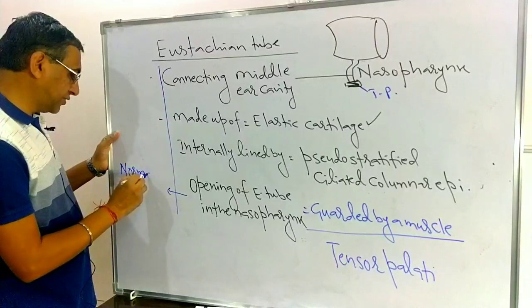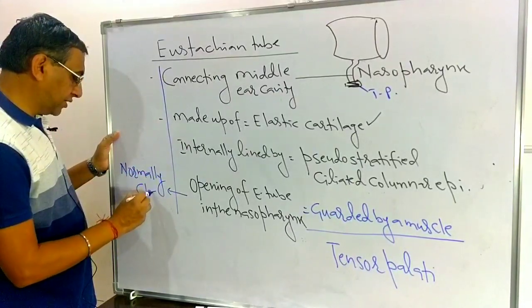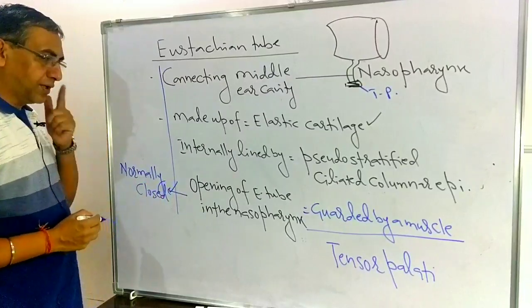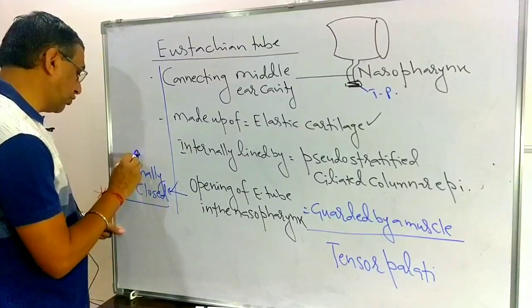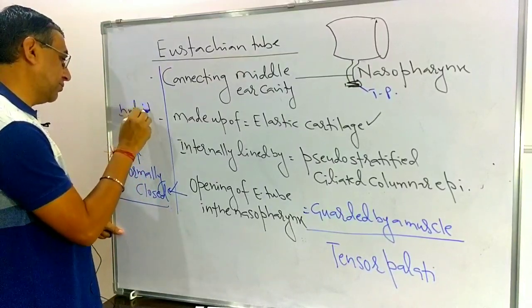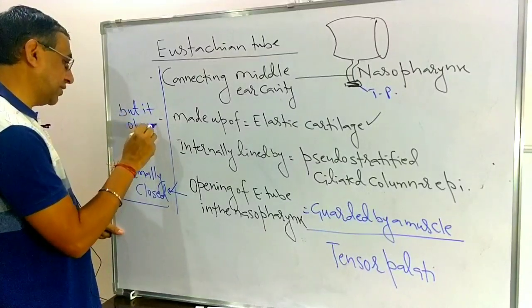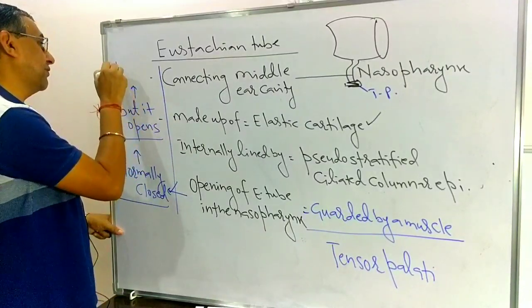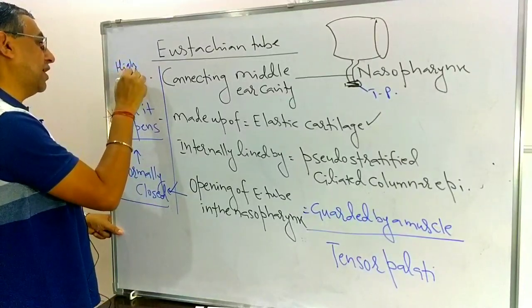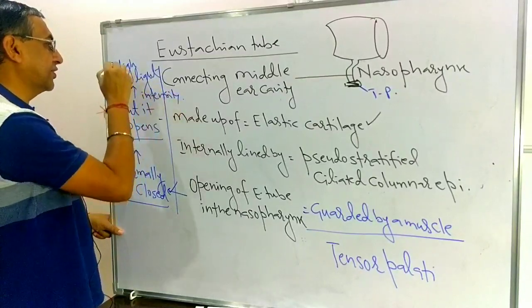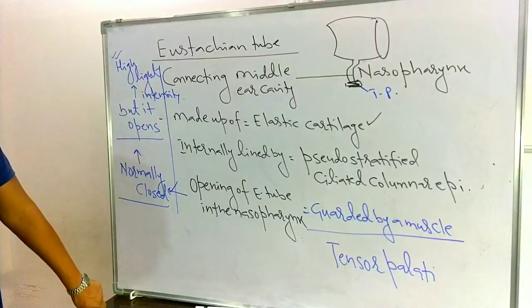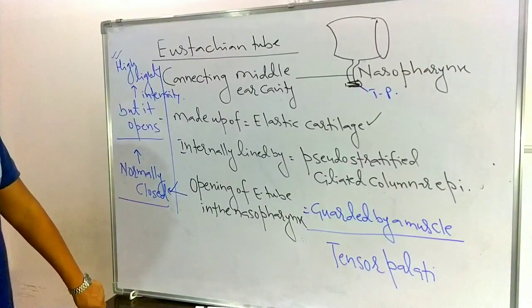The opening of the eustachian tube in the nasopharynx is normally closed, but it opens during some emergency, like if there is high light intensity. Then it is getting open here.